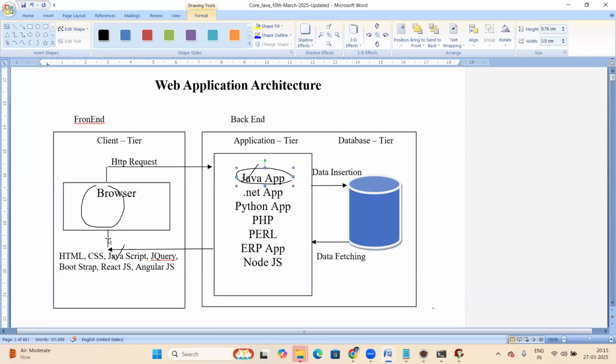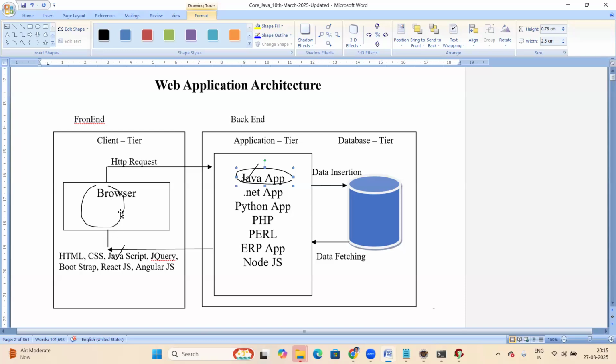JavaScript is a browser understandable language. Java is a JVM understandable language. That is different. JavaScript is different, Java is different. JavaScript works at the client side. Java works at the back end or server side. So JavaScript is client side, Java is server side.